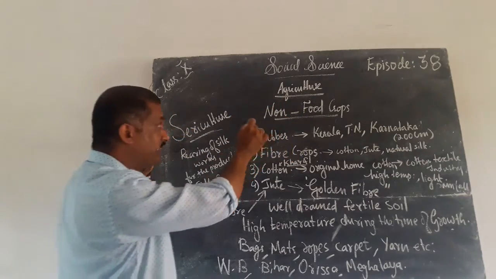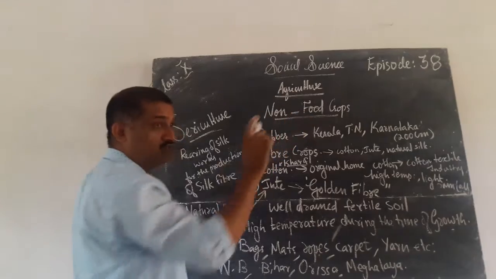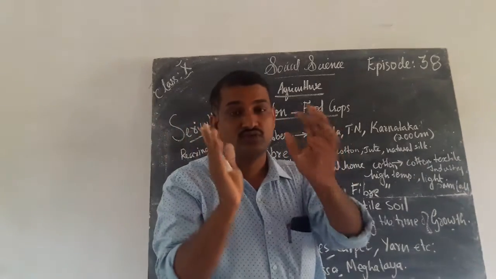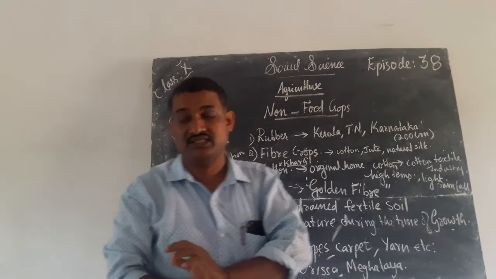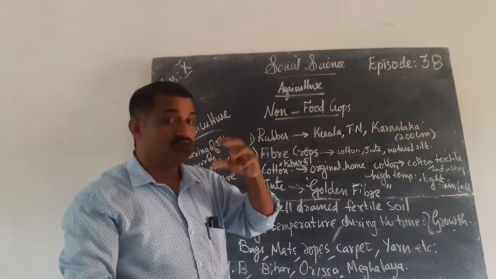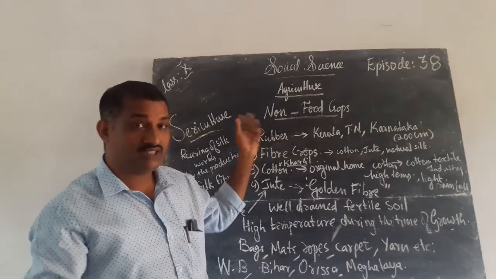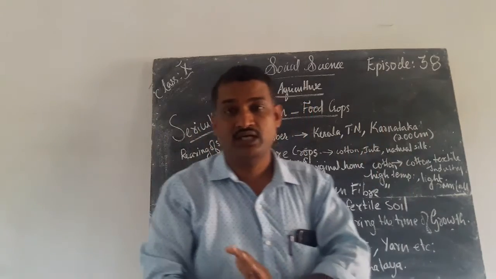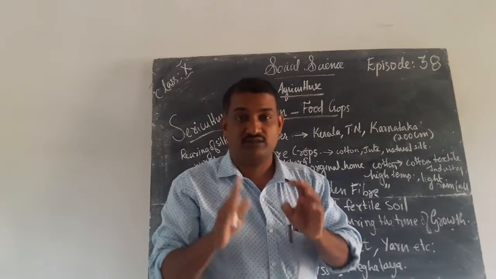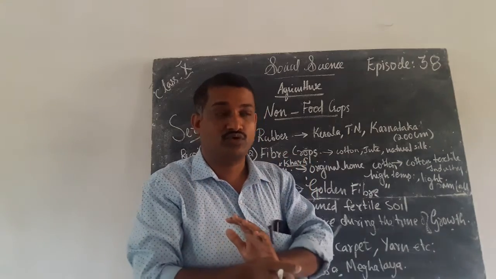First of all, we want to study about the non-food crops. You know that there are two types of agriculture. One is for the consumption of food, that is food crops. Another is non-food crops. It is not for human consumption, that is called the non-food crops.